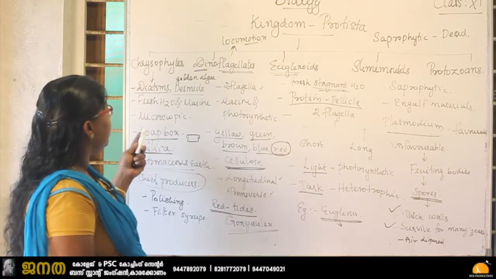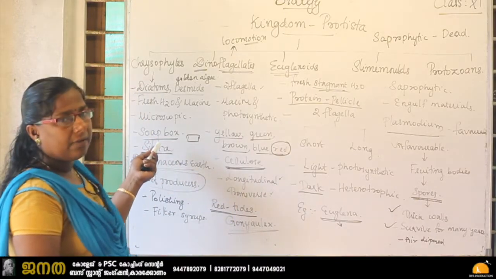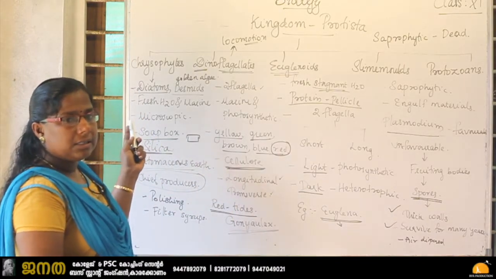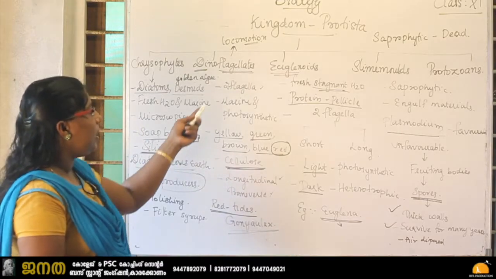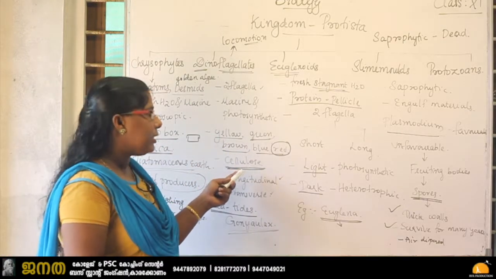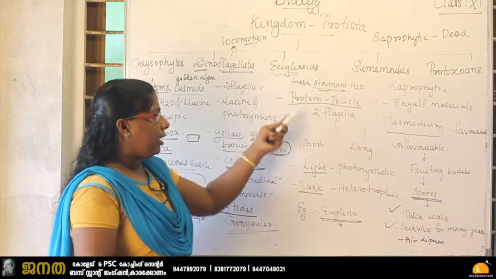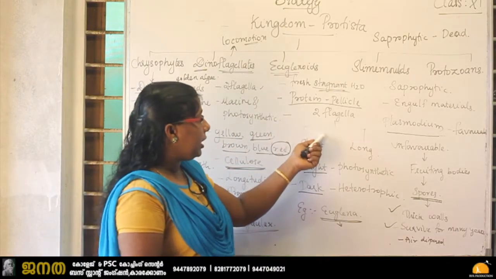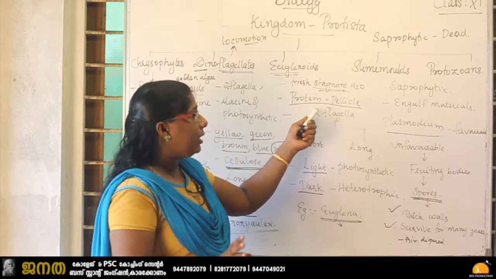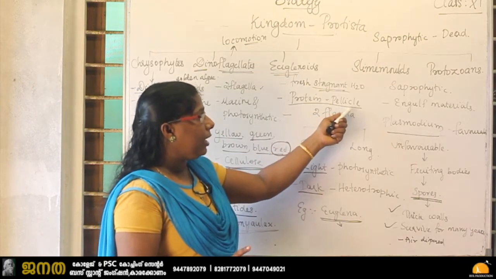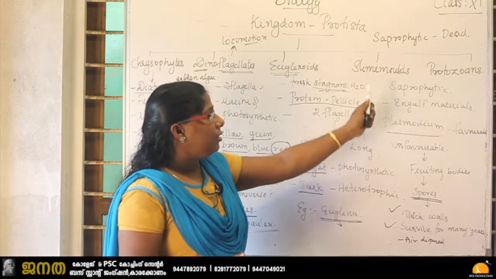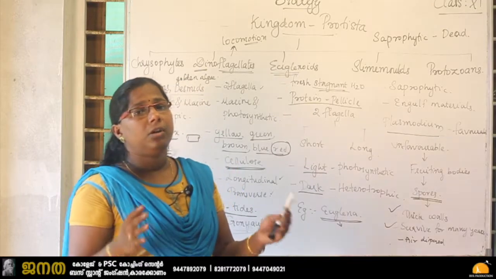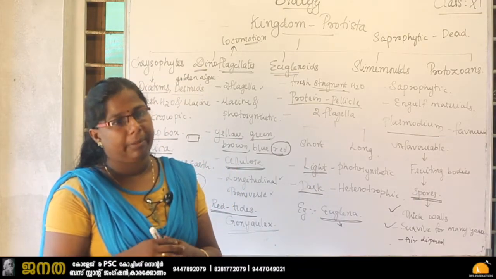So we studied about the chrysophyte. It has a locomotory organ, and cell wall deposition also was studied. Here also a locomotory organ called flagella is there. Cell wall is not there, but instead of cell wall we can see a protein-rich pellicle. And the slime mold moves by engulfing materials.